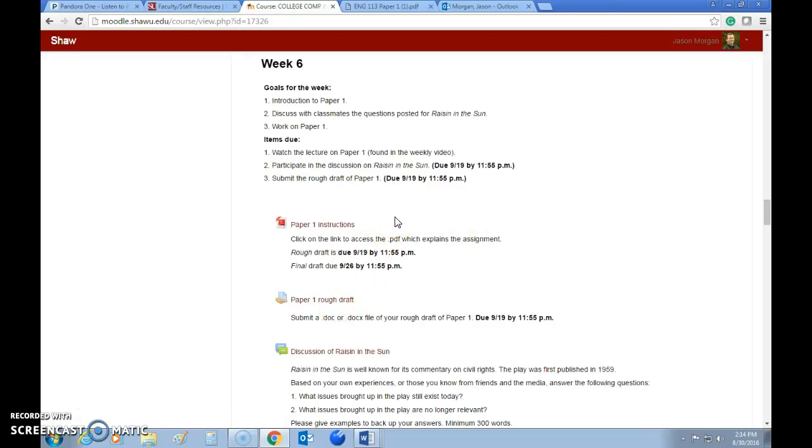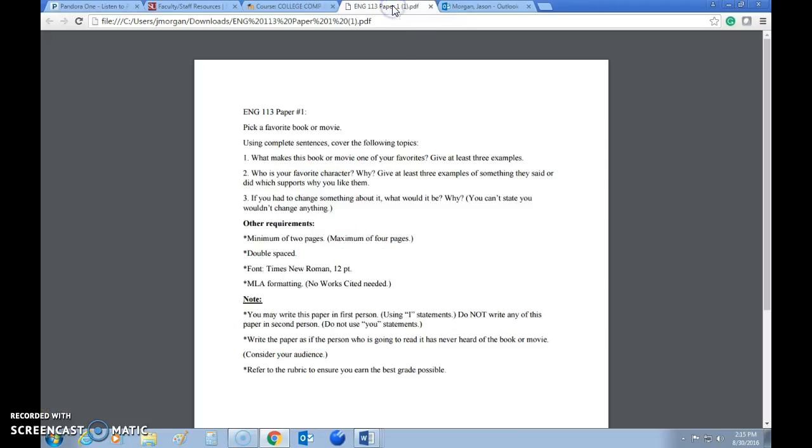You're like, oh no, what should this be? Well, hopefully this will be something interesting. So let's go ahead and first look at the paper 1 instructions. If you click on paper 1 instructions, it'll open up the information, which is found here. So here is the first paper. I want you to pick a favorite book or movie of yours. Okay? Book or movie. All right, using complete sentences, cover the following topics.